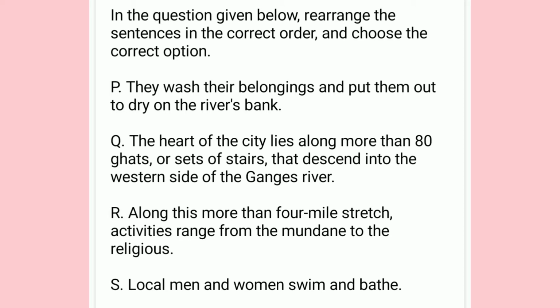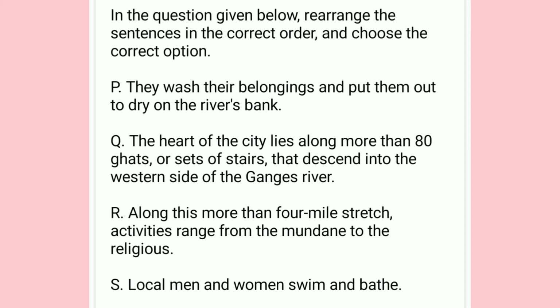Okay, so let's look at it very carefully. P, Q, R, and S. In the sentence Q, they describe the heart of the city, like where does it lie, and it talks about the western side of the Ganga River. In the sentence P, they talk about how they wash their belongings. So "they" refers to a group of people.